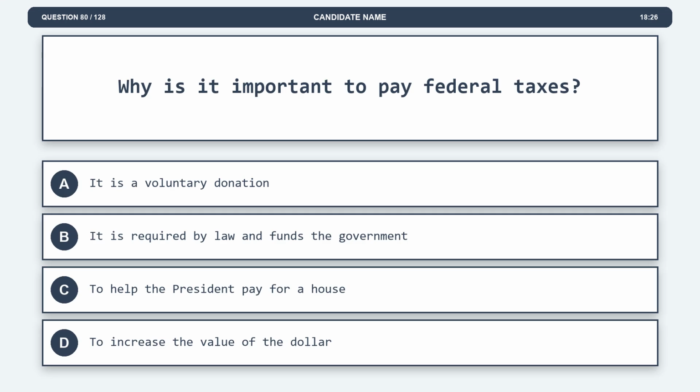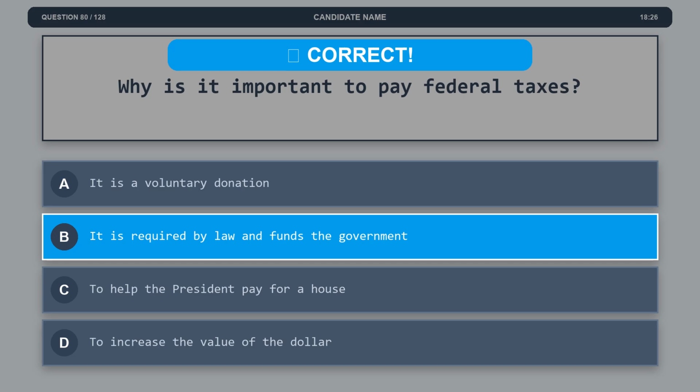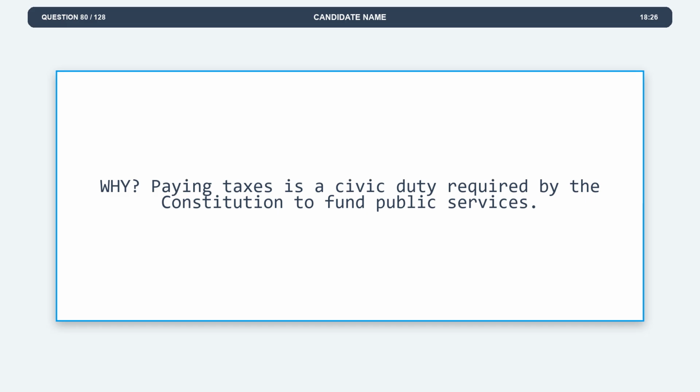Question 80. Why is it important to pay federal taxes? Option A, it is a voluntary donation. Option B, it is required by law and funds the government. Option C, to help the President pay for a house. Option D, to increase the value of the dollar. The correct answer is option B, it is required by law and funds the government. Explanation. Paying taxes is a civic duty required by the Constitution to fund public services.